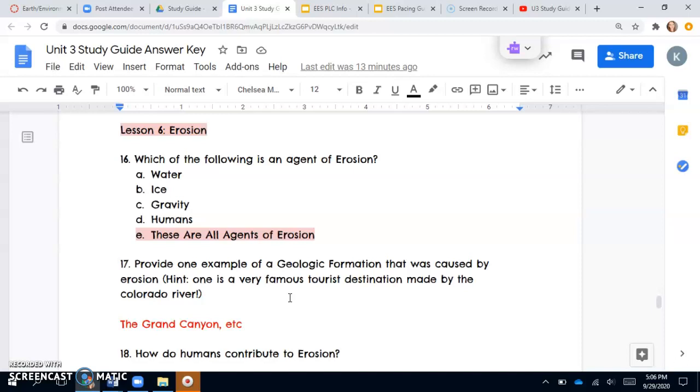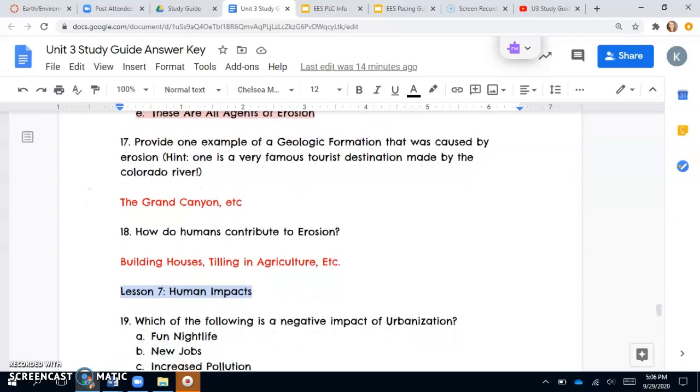Ice, so when we think about glaciers, as glaciers move, they can pick up sediments and move them. Gravity will contribute to erosion as well. So if you've got loose soil or sediments on a slope, gravity acts on that and will pull them down. And then humans as well. We definitely contribute to erosion through agriculture, also through things like deforestation and habitat destruction so that we can build our own housing. So all of these are agents of erosion.